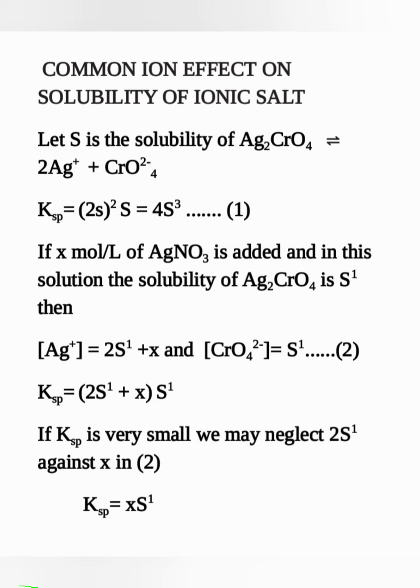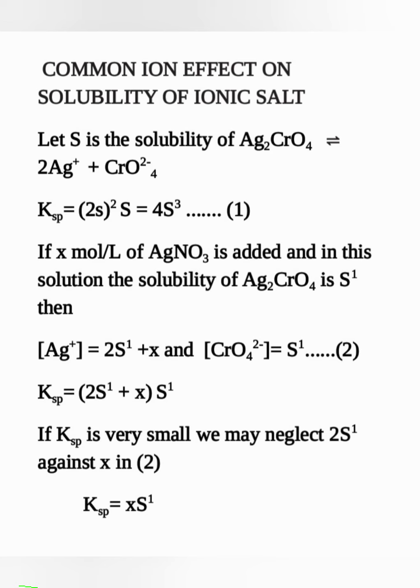Then the Ag+ ion concentration is equal to 2S dash plus X, and the chromate ion concentration is equal to S dash. The new solubility product Ksp is equal to (2S dash plus X) squared into S dash, because X is the amount of AgNO3 that we have added. AgNO3 gives Ag+ and NO3- ions. If Ksp is very small, we may neglect 2S dash against X in equation 2, and Ksp is equal to X squared S dash.